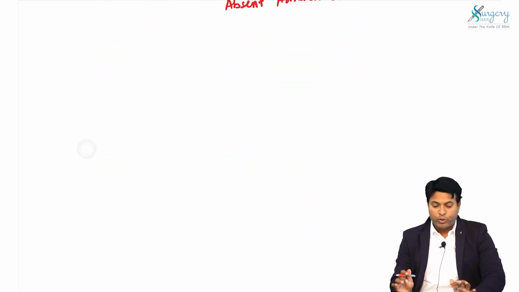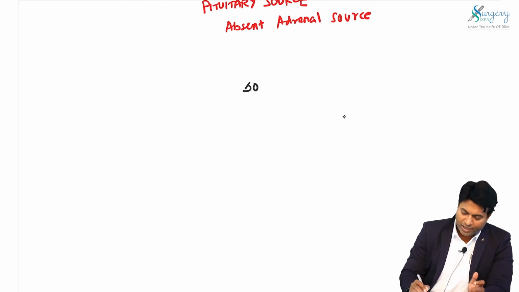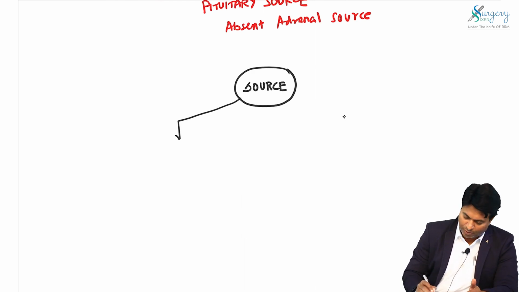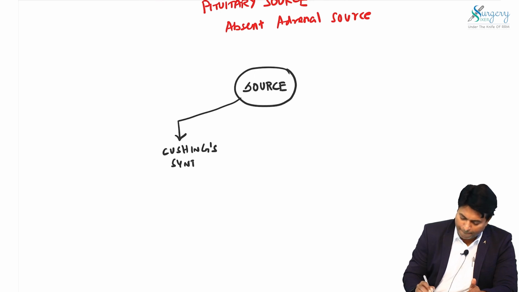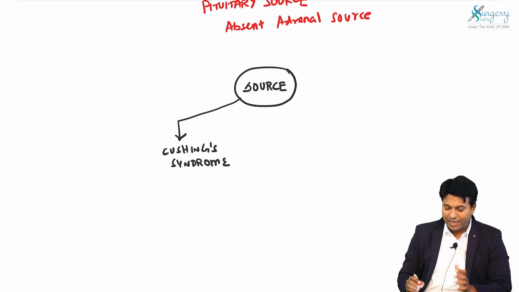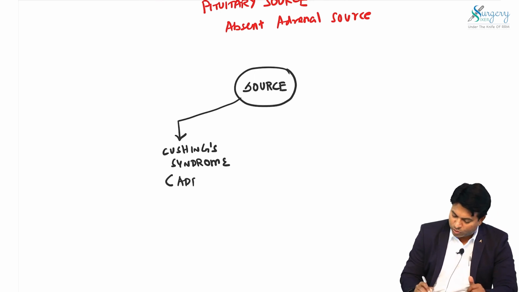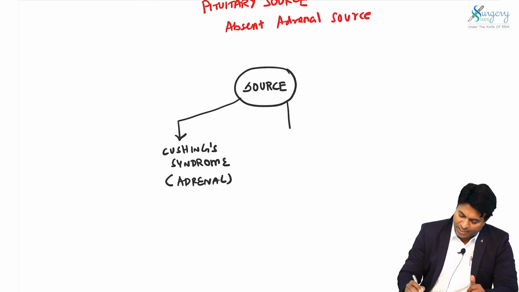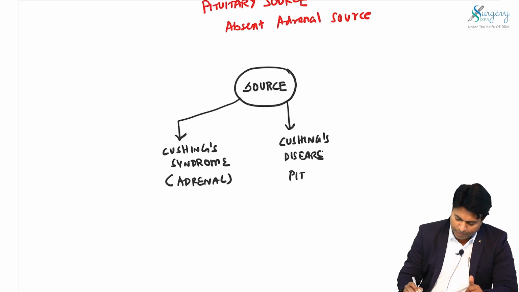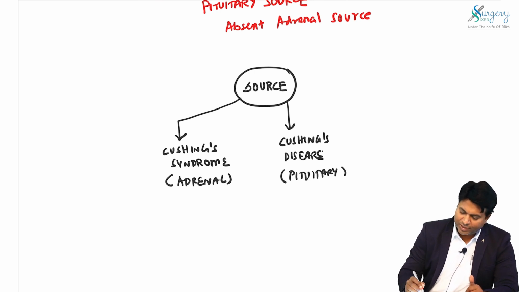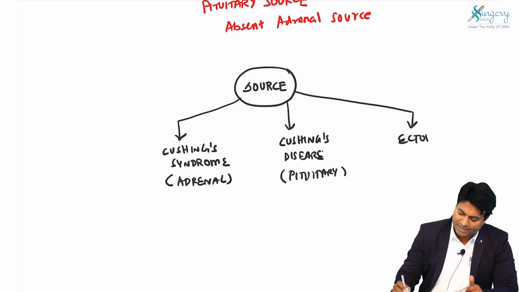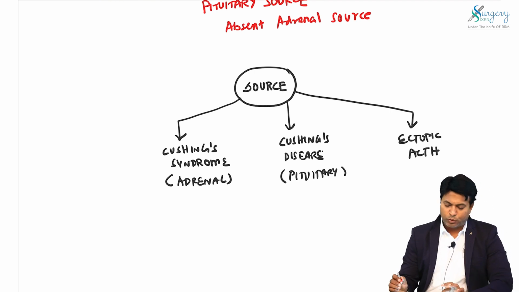Now, let me tell you how to differentiate the source of hypercortisolemia by doing 3 tests. We have to see whether it is Cushing syndrome, which means adrenal source, whether it is Cushing's disease, which means pituitary source, or whether it is ectopic source, ectopic ACTH production. So, these are the 3 causes of Cushing syndrome.